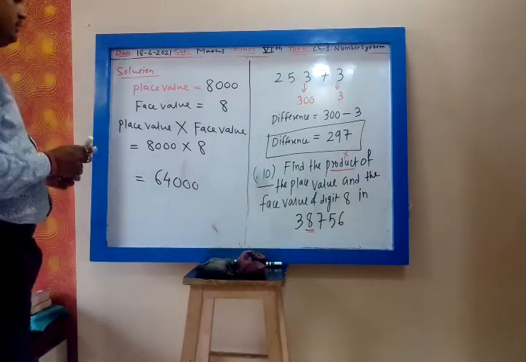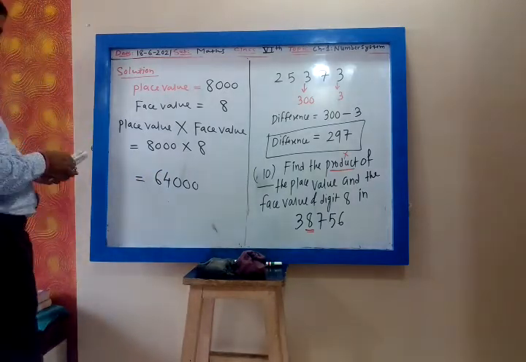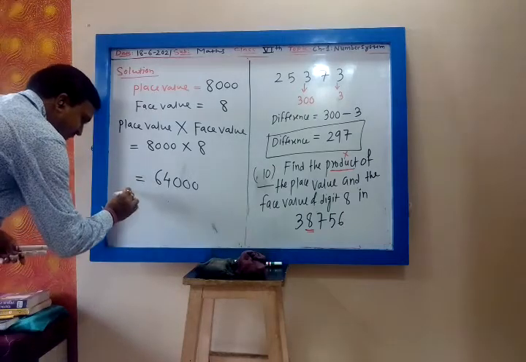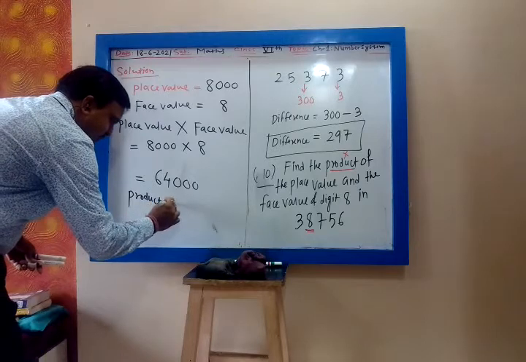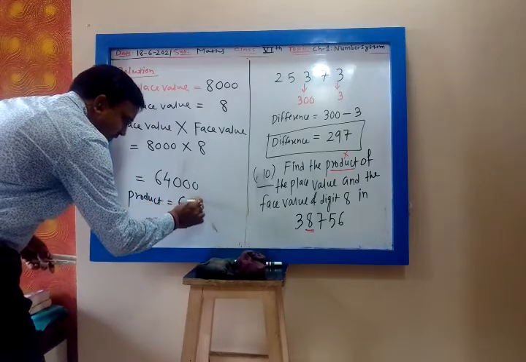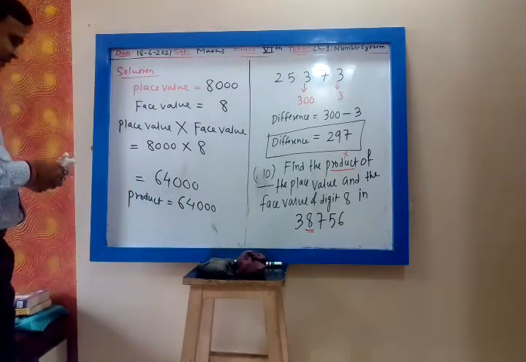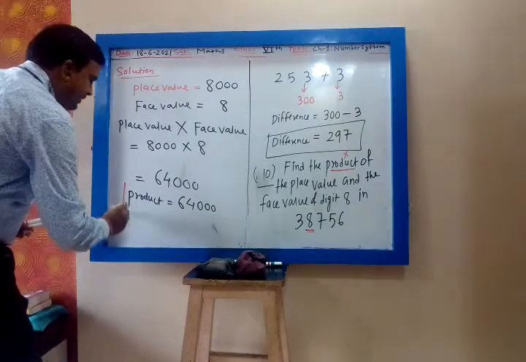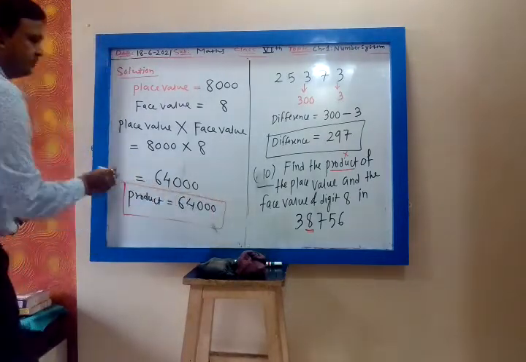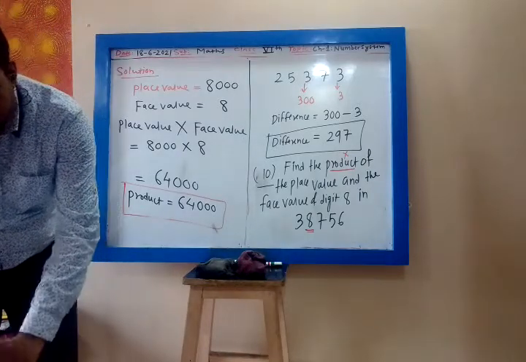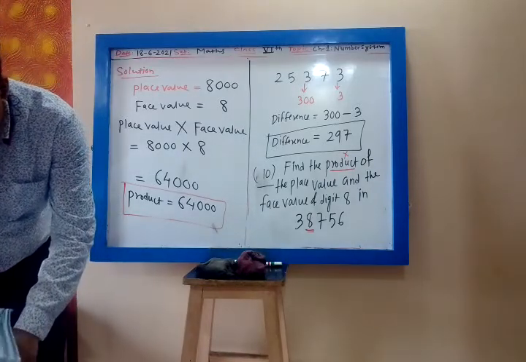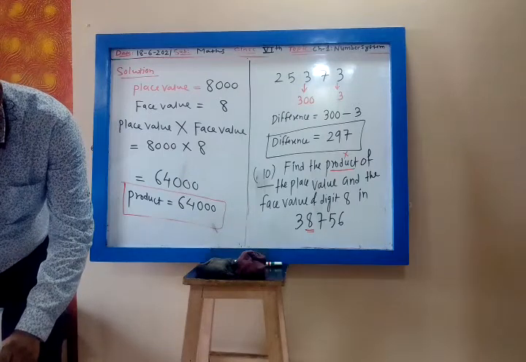So 64,000. This is the answer. The product of the place value and face value of digit 8 is 64,000. Is it clear?